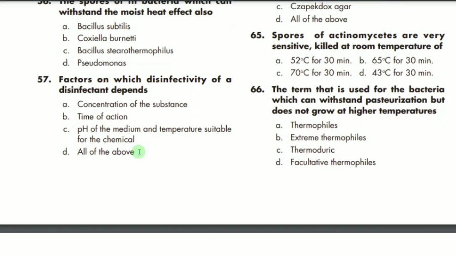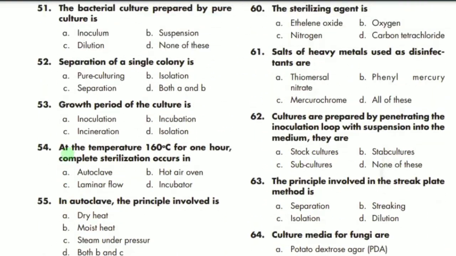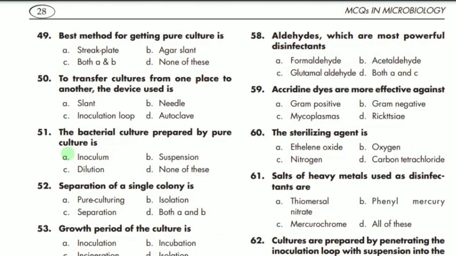It mostly depends upon concentration, time. So D is the correct option, all of the above. Now MCQ number 58 says: aldehydes which are the most powerful disinfectants. The most powerful are formaldehyde and glutaraldehyde. So both A and C are the correct option.